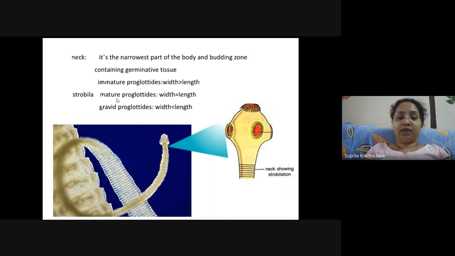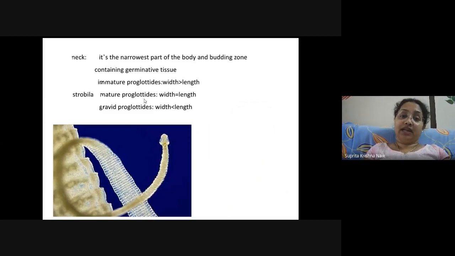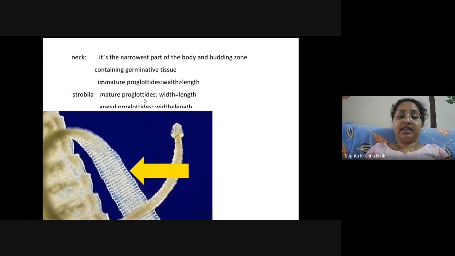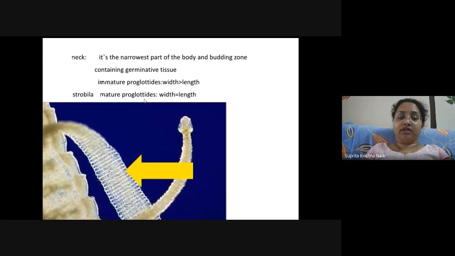The mature proglottids have width equal to the length, whereas the gravid proglottids are bigger in size, with the width bigger than the length. In this picture, you can very easily see the strobila. Each segment is present over here.